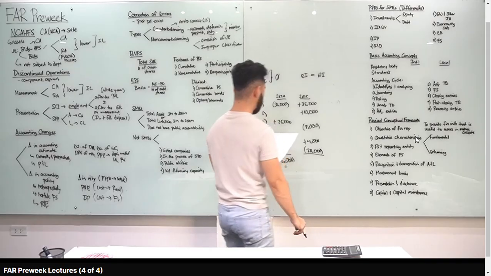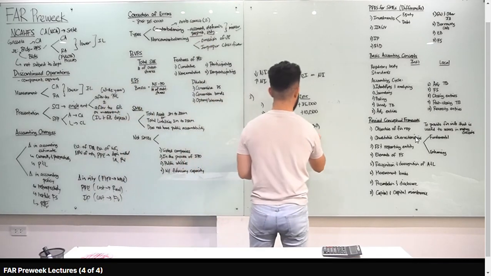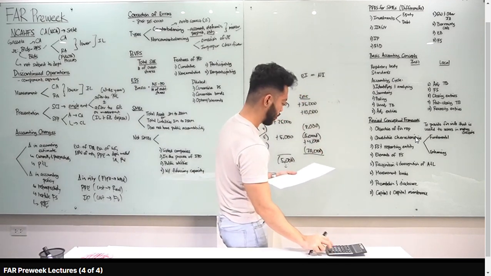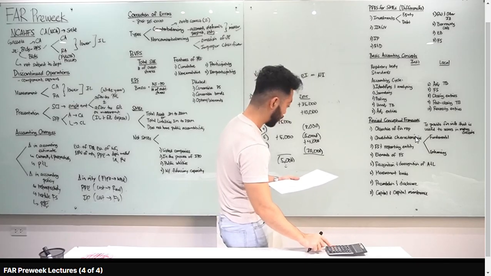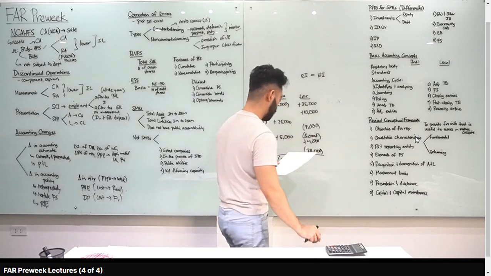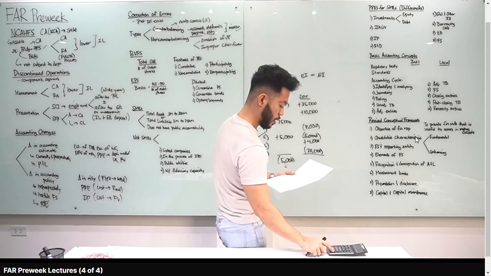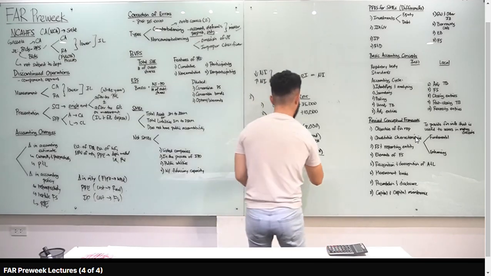It is a prepayment, so it has a mirror. I forgot to mirror, so we have minus 5,000 there. So 35,000 plus 10,000 minus 8,000 minus 5,000 plus 4,000 minus 20,000. That's positive 16,000.